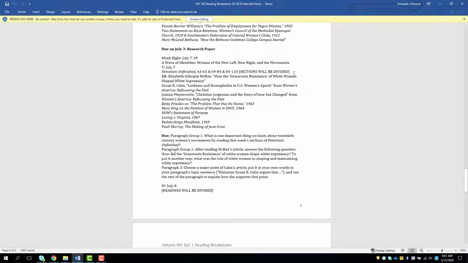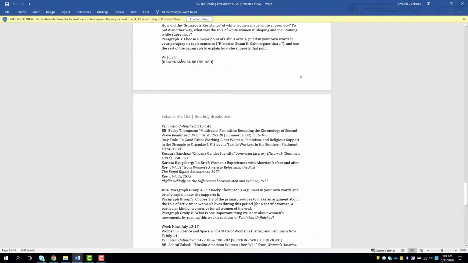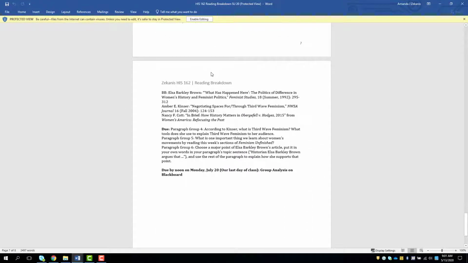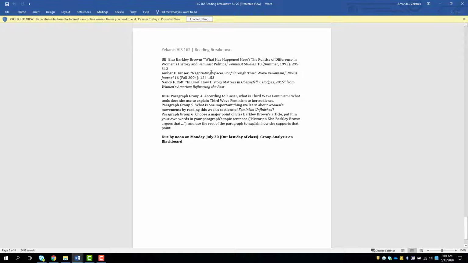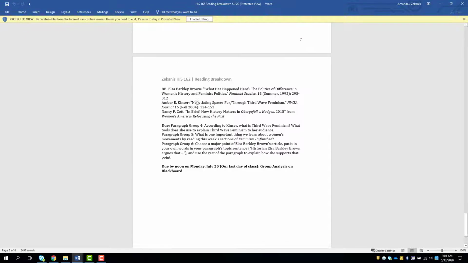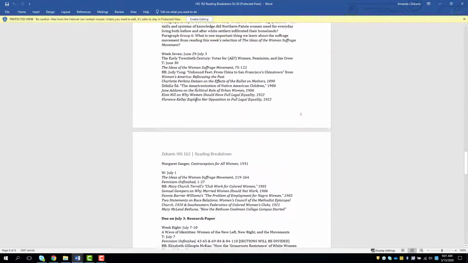And then you see, again, sections will be divided. There are 3 sections of Feminism Unfinished assigned for week 8, part 1. That'll be broken into thirds, and these are broken up as well, so you won't read all of these things. Don't worry. The readings will be divided because there's so much to talk about. By noon on the last day is when your group analysis will be due. More on that in a little bit.